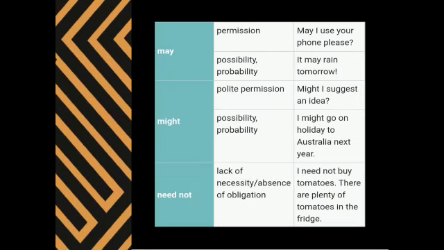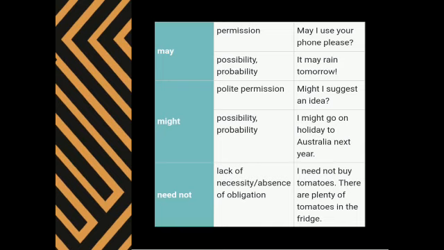The next modal we have here is may. For may, it is permission, possibility, probability. You know the difference between possibility and probability, I believe. Permission, you all know what it is. For example, for permission, may I use your phone please? This is an example for permission. Possibility, it may rain tomorrow. It's a probability because it might rain or it might not rain. So it is a probability too.